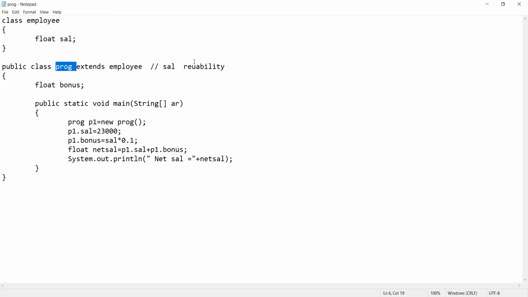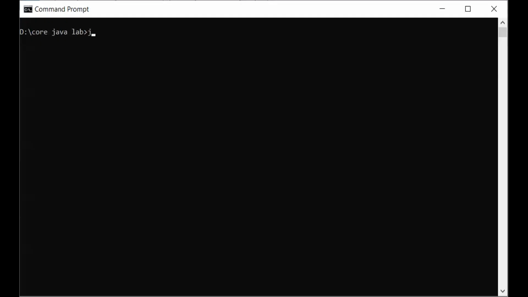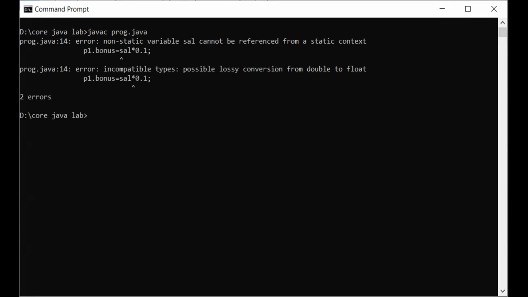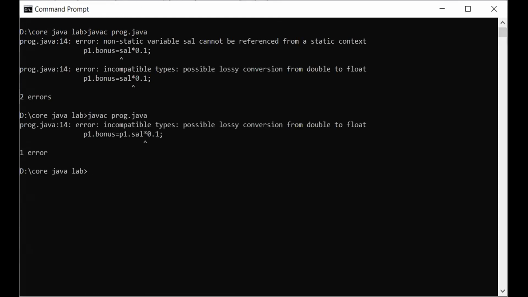Now let's try to execute this program. So I'm executing this program. Okay, p1.sal I have to write because while calculating the bonus, I have written the direct sal. Okay. Again, there is a problem. Okay, there is a problem in conversion.